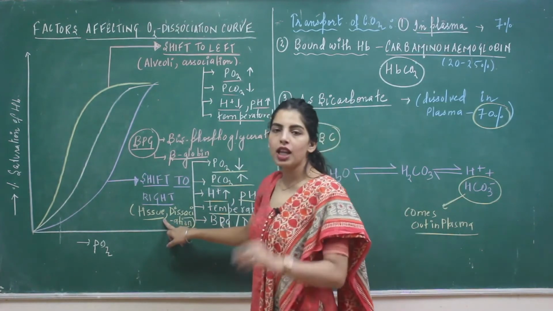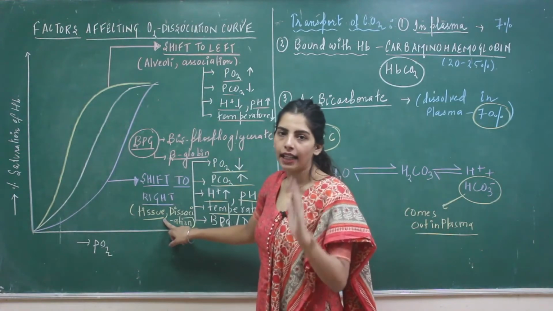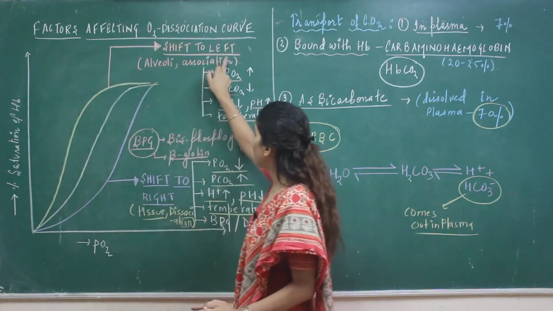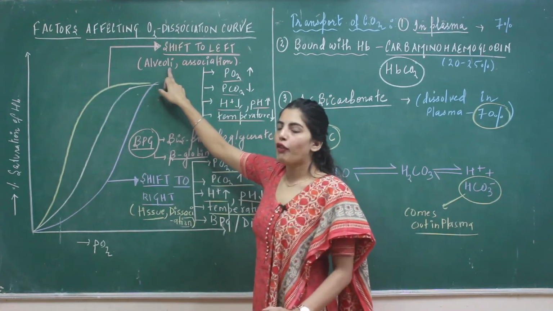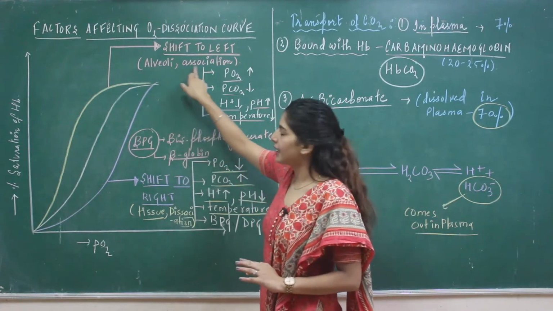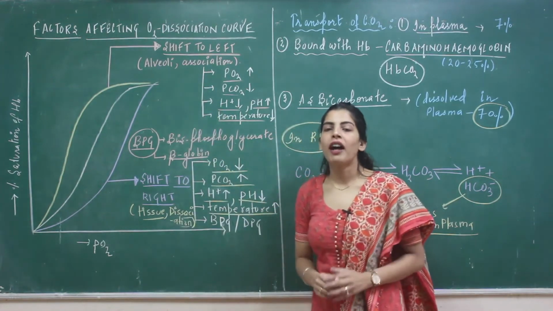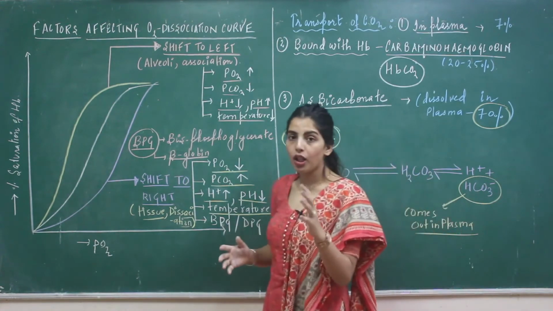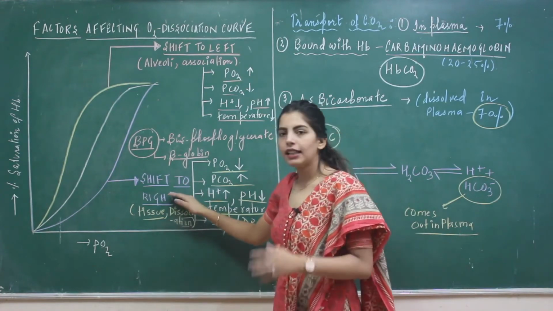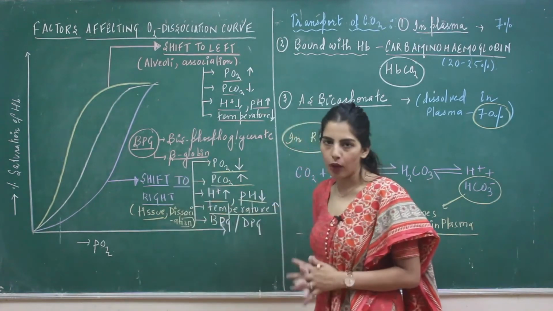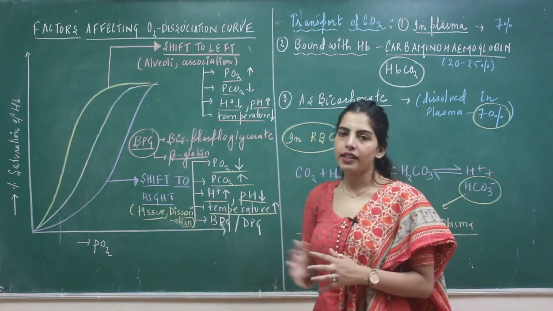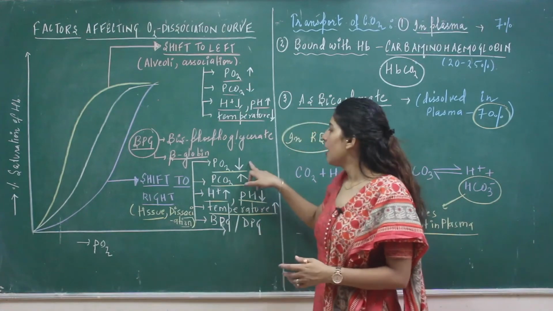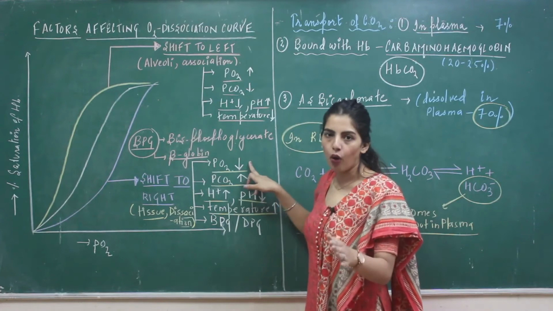Whenever the graph is shifting towards the right, that is always indicating dissociation. This dissociation of oxygen is taking place at the level of tissue. The shift to left will be the association of oxygen that occurs in the alveoli. So what are the different factors that favor this dissociation of oxygen from the hemoglobin at the tissues, in the shift to right, that we are going to see one by one. We have already discussed that you need to dissociate oxygen at the tissues, where PO2, the partial pressure of oxygen, will be low.